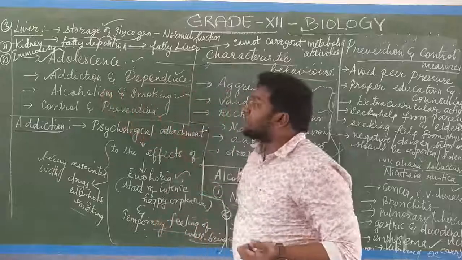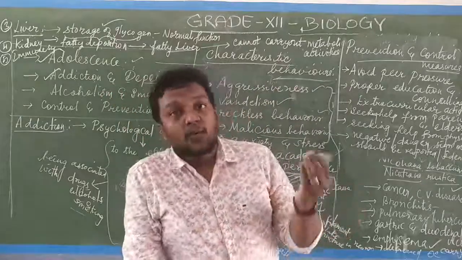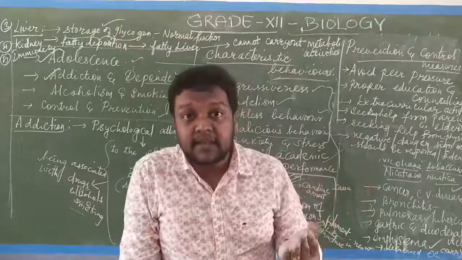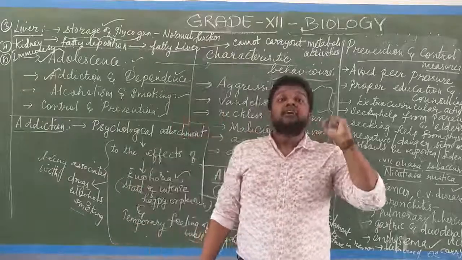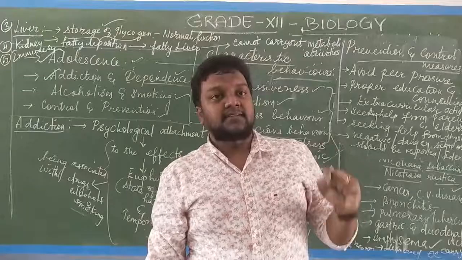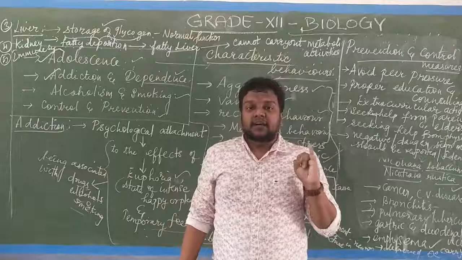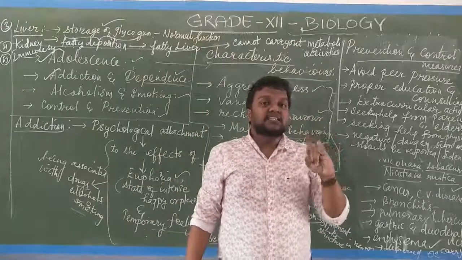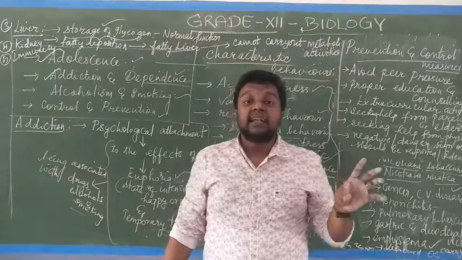And alcoholism and smoking. When you take alcohol, whether a lower concentration or higher concentration, it doesn't matter. The consumption of alcohol itself is very hazardous. It creates lots of health impacts, health ailments. Like first it affects the stomach. First it affects what? It affects the nervous system. When it affects the nervous system, I told you the axon which is present in the neuron will be getting dilated.